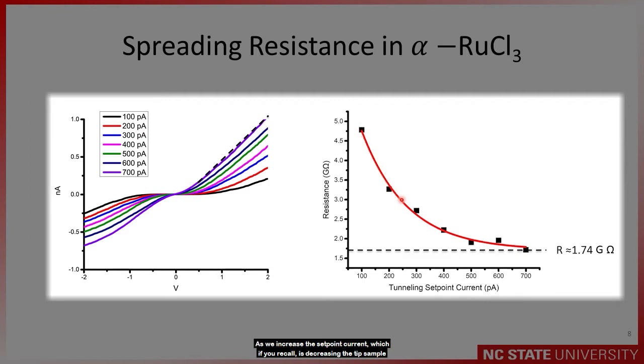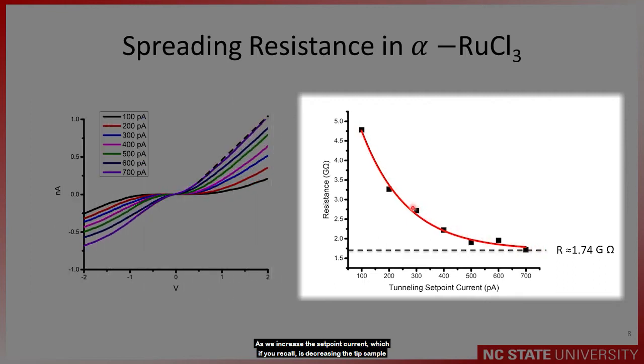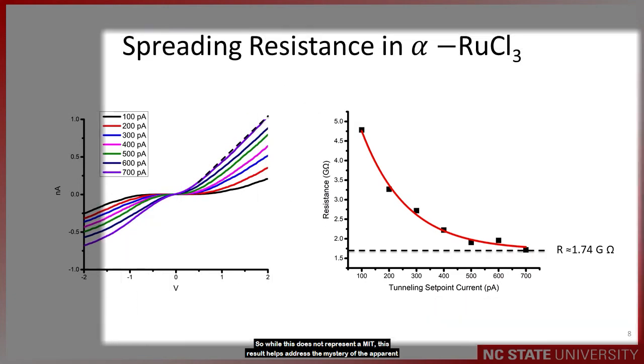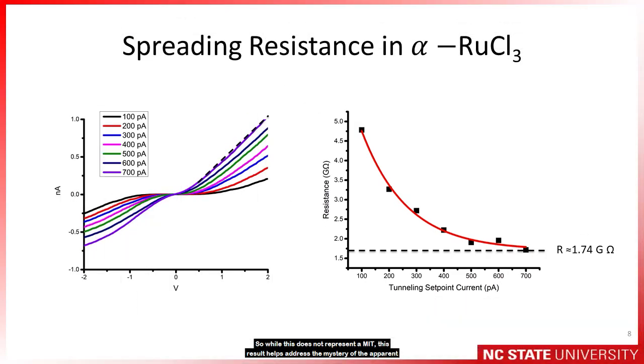As we increase the setpoint current, which if you recall is decreasing the tip-sample distance, we're seeing a decrease in the overall resistance. This makes sense in the picture we have of the spreading resistance. We're seeing a decrease in the tunneling resistance, and we approach the expected resistance of our ruthenium chloride samples. So while this does not represent a metal to insulator transition, this result helps us address this mystery of the apparent small gap sizes seen in the ruthenium chloride STM spectroscopy.